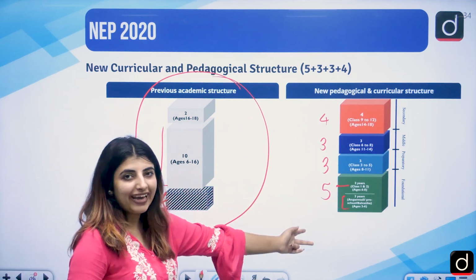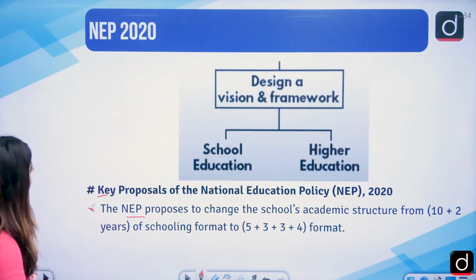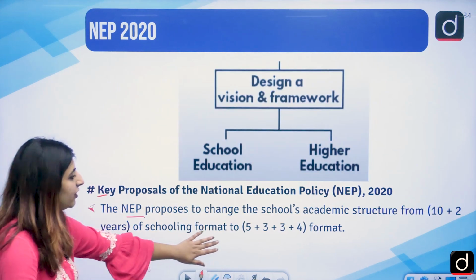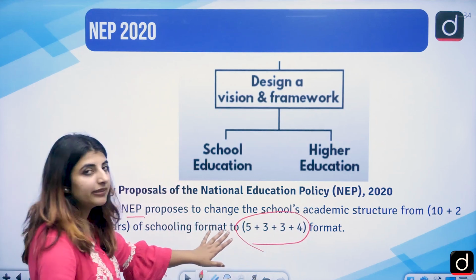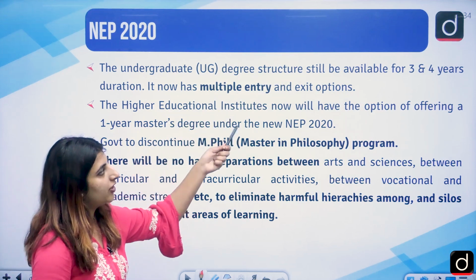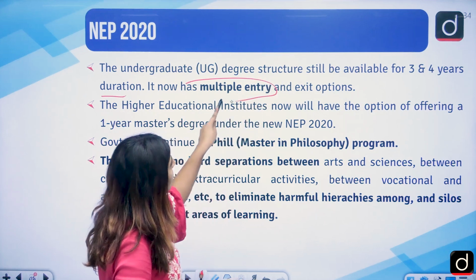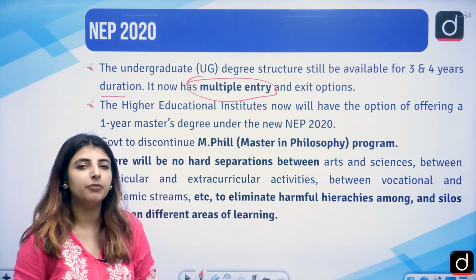These people gave in the NEP 2020, correct? So that was there. So 5, 3, 3, 4, this has been asked in the NET examination. The undergraduate degree structure shall be available for 3 and 4 years duration. Multiple entry and exit options should be provided.